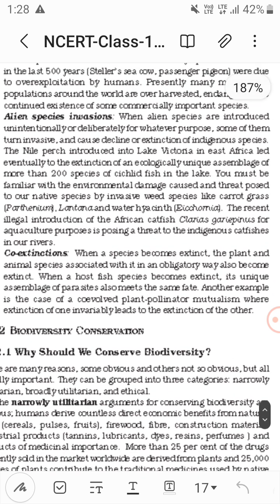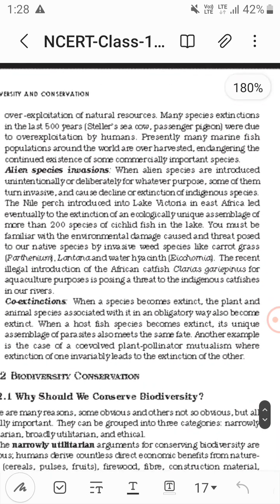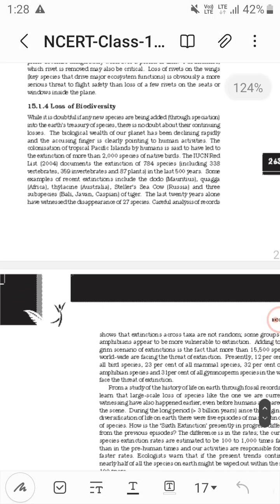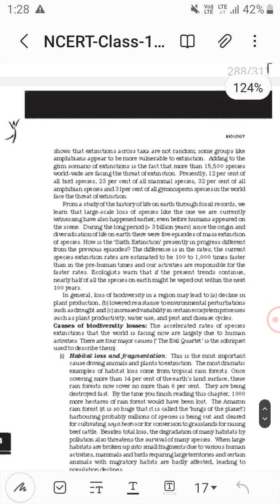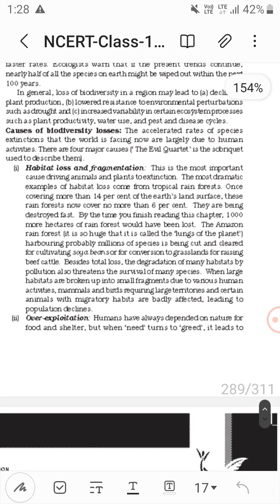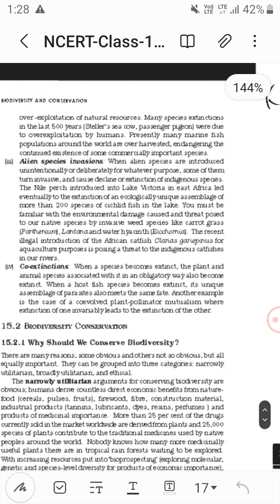Fourth one is co-extinction: if they die, they die together. So these are the causes of biodiversity losses: habitat loss and fragmentation, over exploitation, alien species invasions, and co-extinctions.